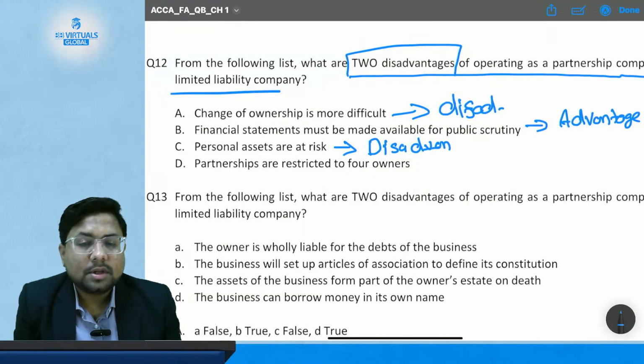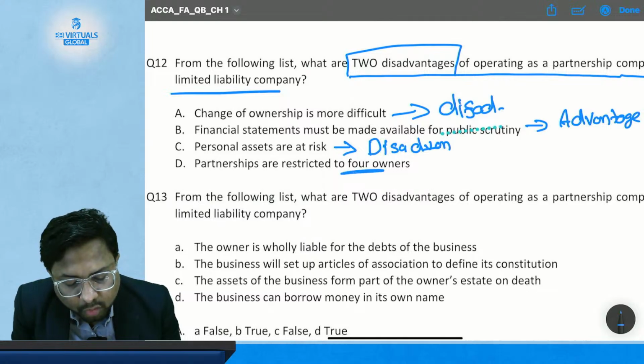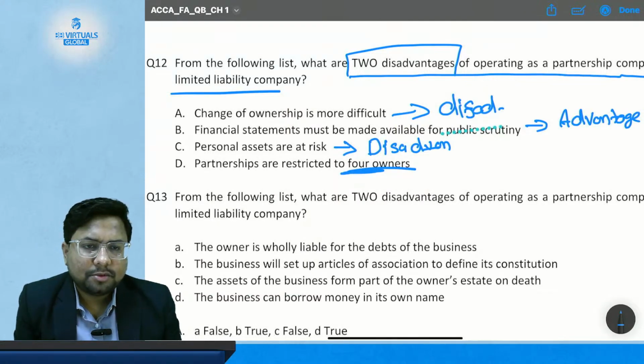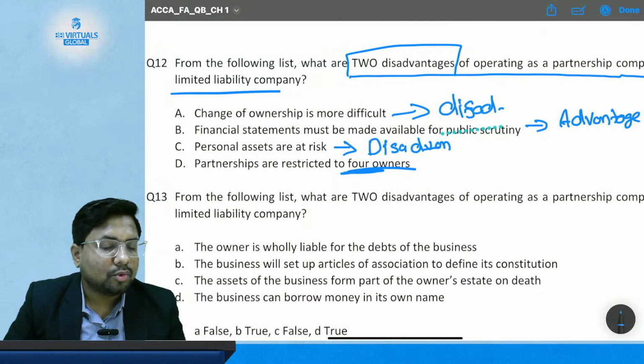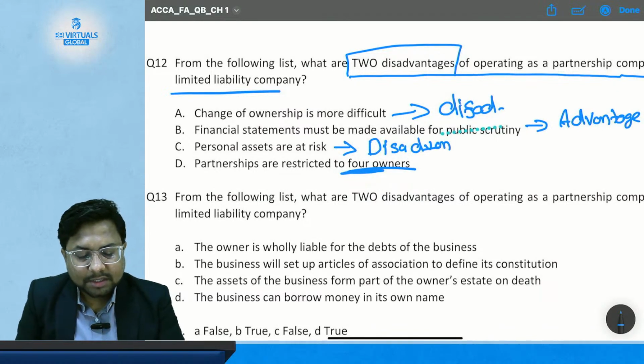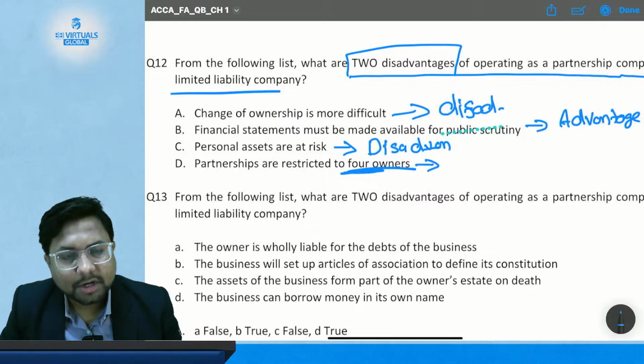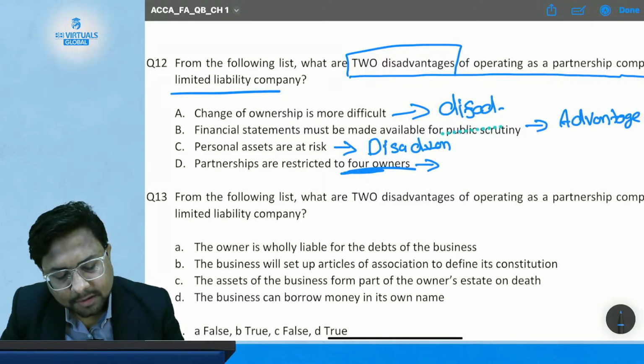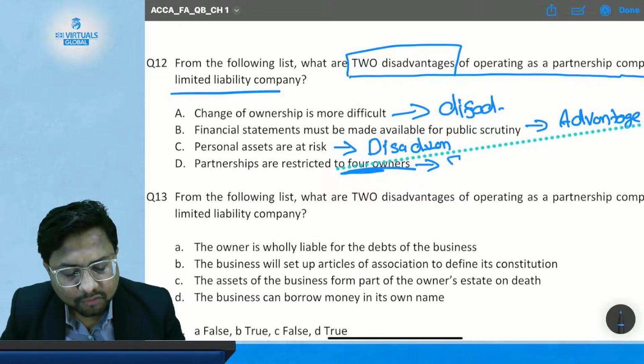Okay. Then comes option D. Partnerships are restricted to 4 owners. Is a partnership restricted to having only 4 owners? No, there is no such restriction. So this is not a disadvantage. The statement is altogether a false statement.